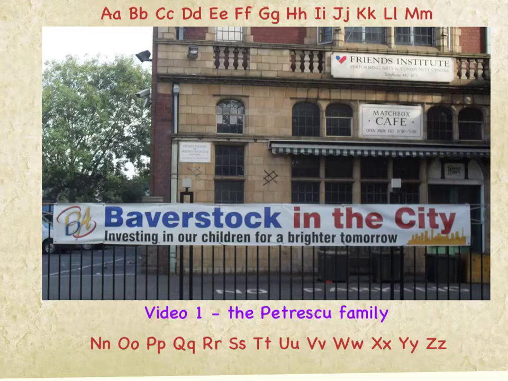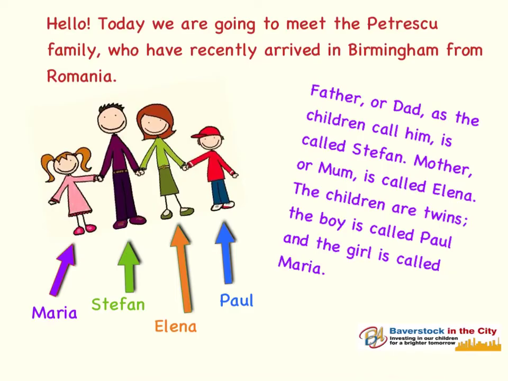In today's video we're going to have a look at the Petrescu family. The Petrescu family have recently arrived in Birmingham from Romania. Father, or Dad as the children call him, is called Stefan. Mother, or Mum, is called Eleanor. The children are twins. The boy is called Paul and the girl is called Maria. They are both the same age.